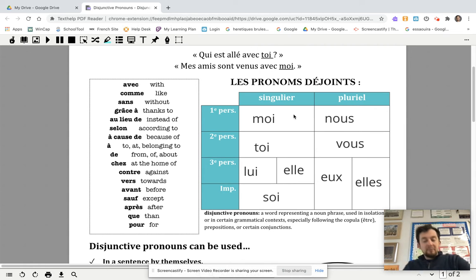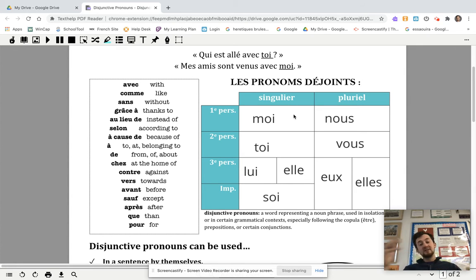Before I describe, still, a way to remember this is to say it to a tune that some freshmen made up years ago, and that is moi, toi, lui, elle, soi, nous, vous, eux, elles. So that on the quiz, when you are filling in the chart, you can easily write, okay, what is it? Ah, yeah, moi, toi, lui, elle, soi, nous, vous, eux, elles, and write it right in. Cool? So I'm going to say it one more time. Pause the video, say it a few times to yourself to get it in your head. Moi, toi, lui, elle, soi, nous, vous, eux, elles.